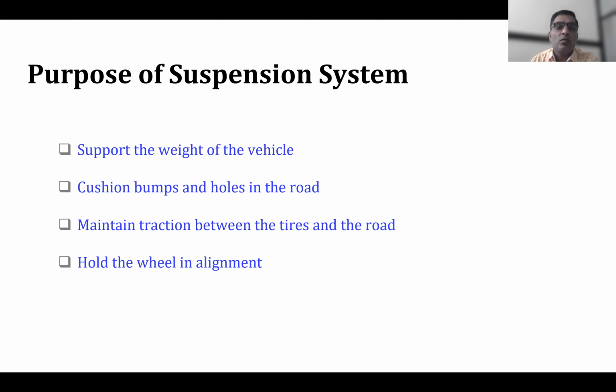How to suspend the wheels, for that suspension system is required. How to avoid the shocks being transmitted to the passenger, for that suspension system is required. So purpose is to suspend the wheels and axle assembly. Objective is to isolate the road shocks. So like that, there is a difference in the purpose and the objective or the function. Similarly, you can see what are the characteristics of suspension system.